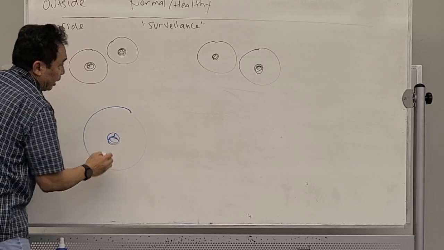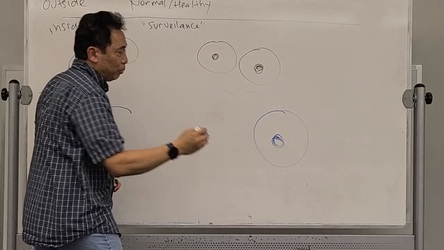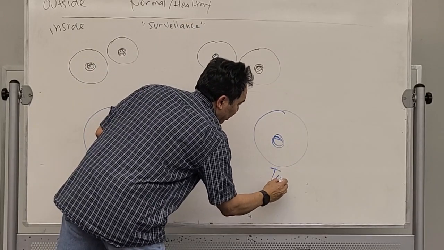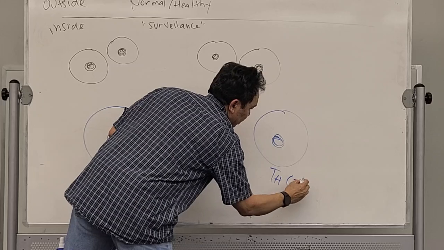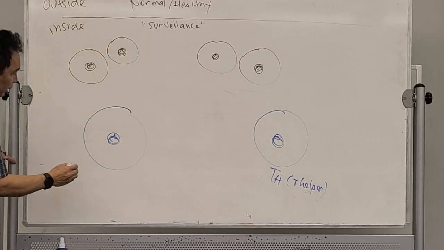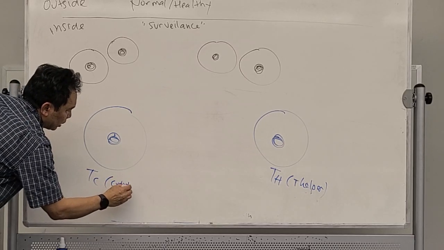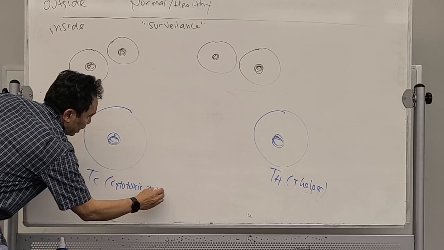Okay, T cell. There are actually 2 types of T cell. The first one is called the T helper or TH. The second T cell is called the TC. This is cytotoxic T cell.